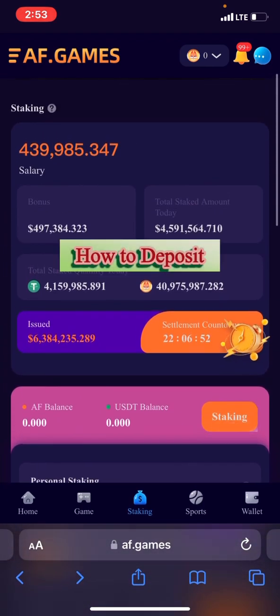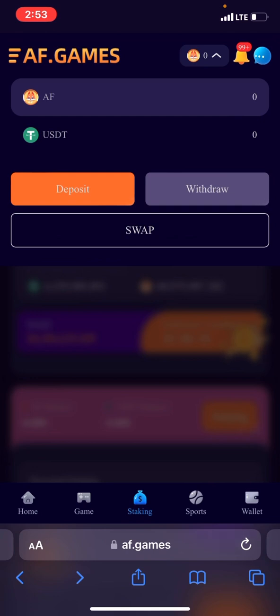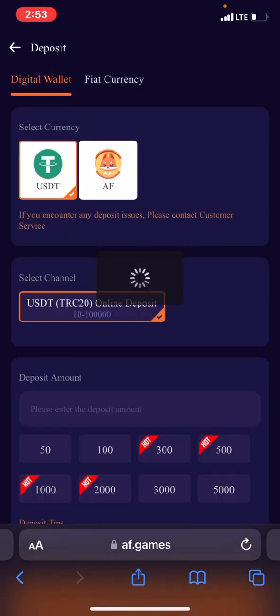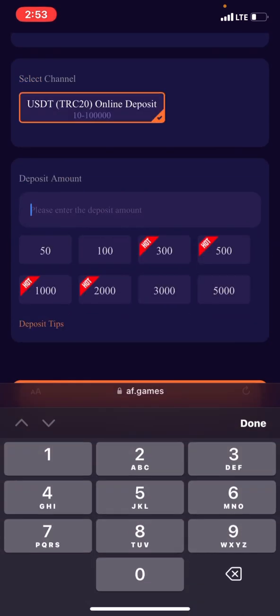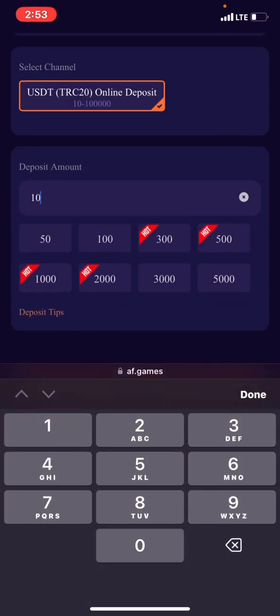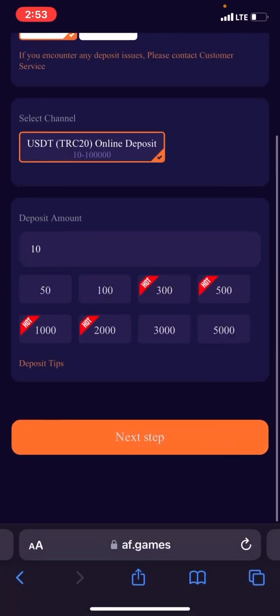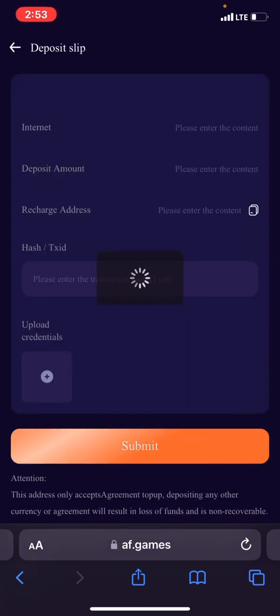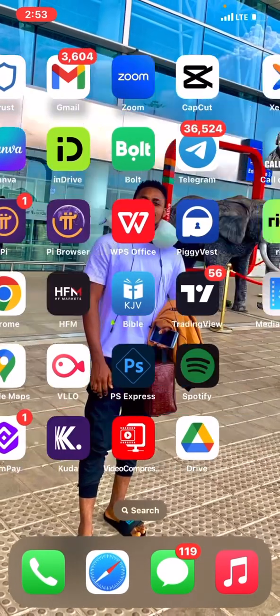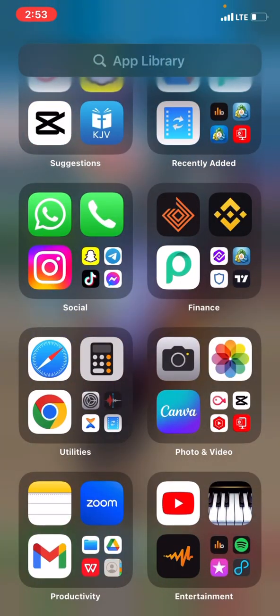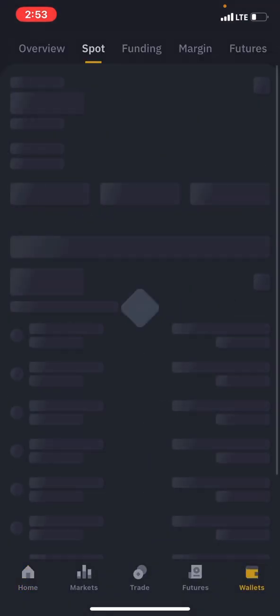If you want to deposit, this is where you should deposit from. Click on deposit, put in the amount you want to put in. The lowest is 10 USDT, so you can just type in 10 USDT, click next step, copy your wallet address, copy this wallet address, and you pay into it. The transaction hash, you don't have to get your transaction. Let's assume that we go to our Binance, right? Let's look for a coin.